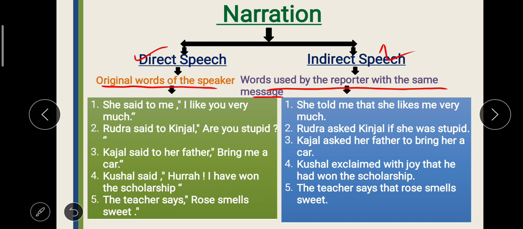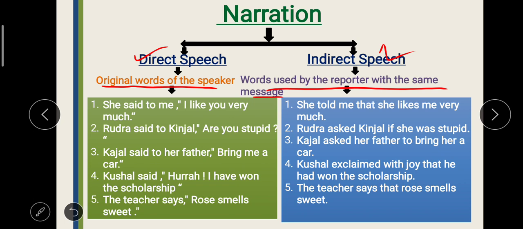The teacher says, "Rose smells sweet." Becomes, the teacher says that rose smells sweet. So in some of the sentences you saw that many words were changed, but in other sentences there were only a few changes, or hardly any change except one or two new words inserted in the sentence. And all these things have certain rules. But before proceeding to the rules, let's study the parts of direct speech.